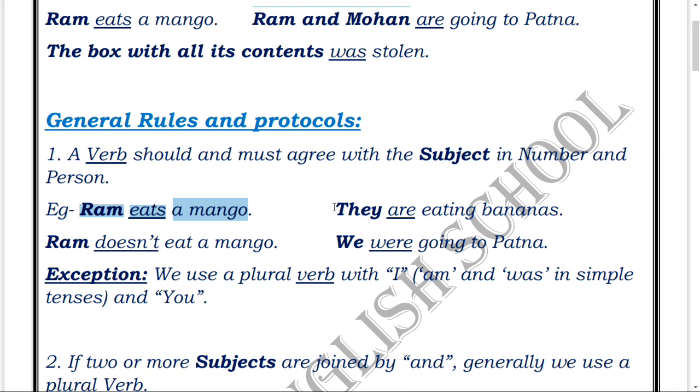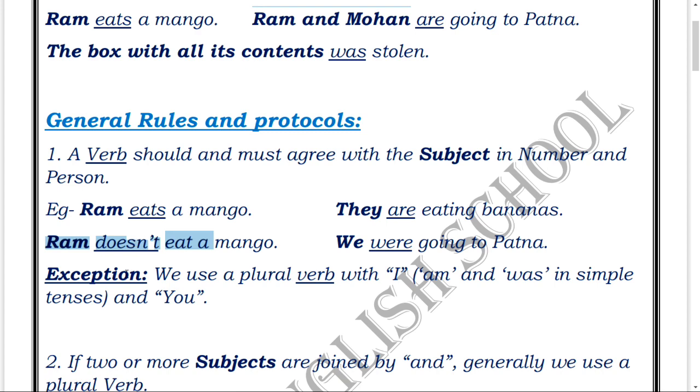Likewise, you can see here that the subject is plural, isn't it? They is plural. So a plural subject takes a plural verb. This are is also plural. So, they are eating bananas. Ram doesn't eat a mango. Likewise, this does is always used in singular cases. So Ram is singular, and likewise the verb has to be singular as well.